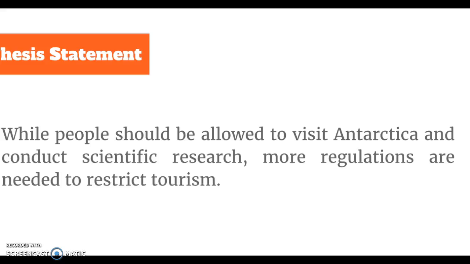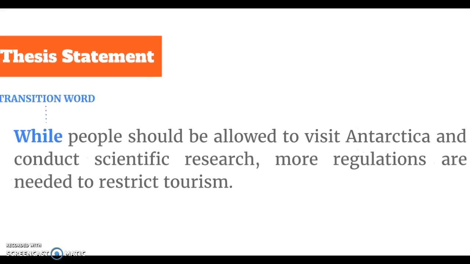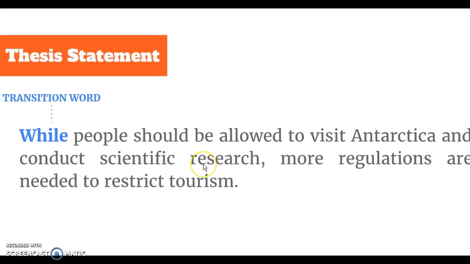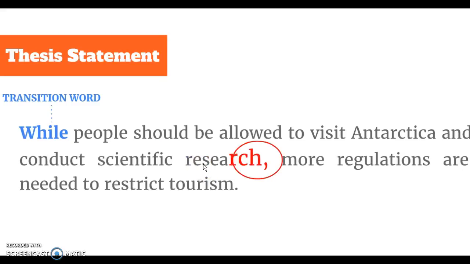All right. First thing I want to show you is transition words. Transition words like "while" need to be followed by a comma. The comma could be right after or in the middle of the sentence, depending on what kind of transition you're using. But the reason I'm pointing this out is that transition words have two ideas in the sentence. They're used to kind of blend ideas together.